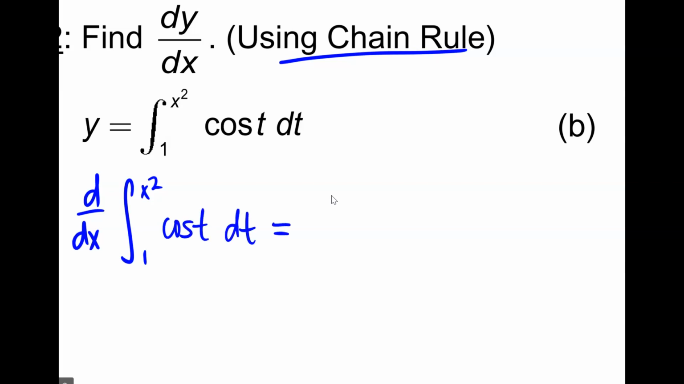So normally what we would do is write this just in terms of the variable, in terms of the upper bound. So this is just going to be cosine of x squared. But guess what? It's not just an x, it's an x squared. So we have to use chain rule. What's the derivative of x squared? 2x. Times 2x.